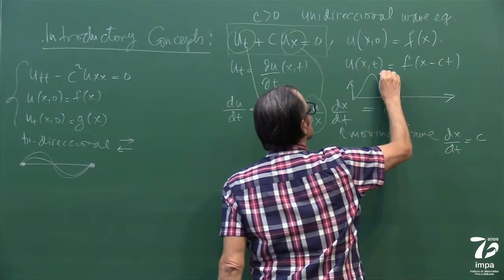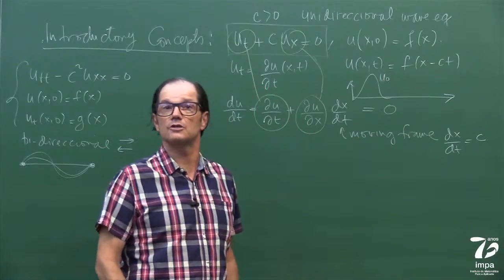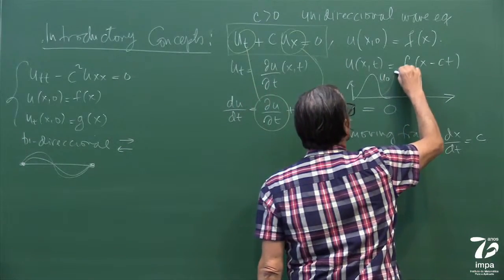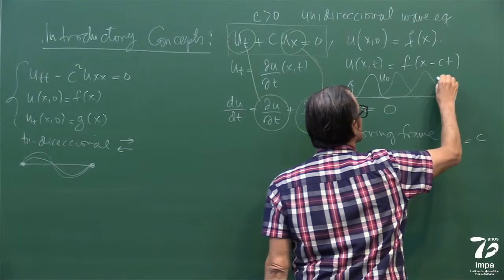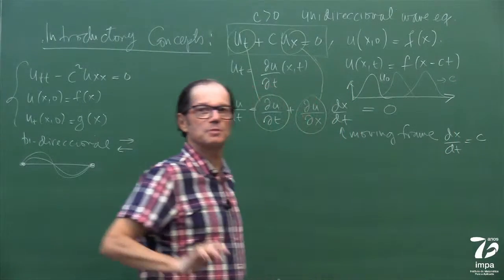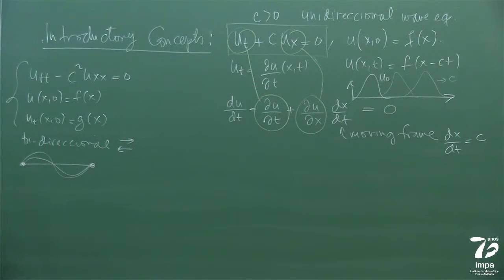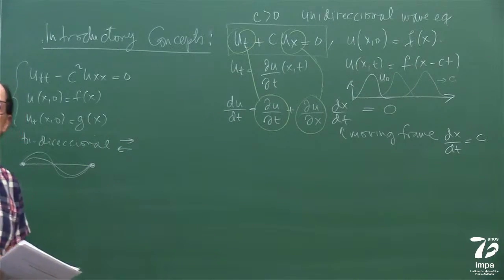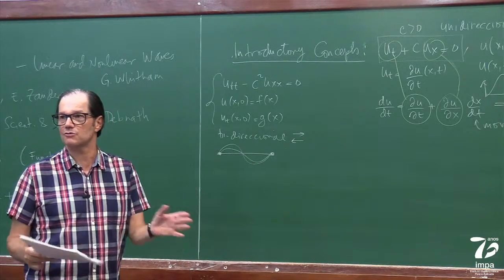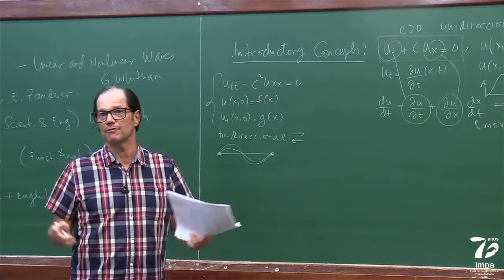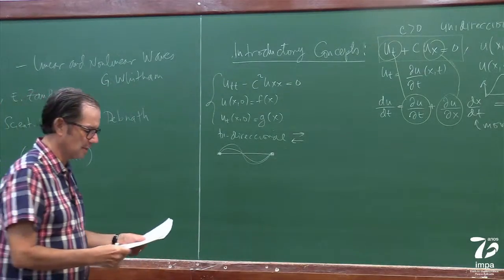If this is, let me call it U0, the initial profile, and off it goes with speed c. It's a wave moving with speed c. Okay, so we're going to see this in a more systematic way with characteristics. Right now I'm just playing with things that I have in my head, faking that I don't know.